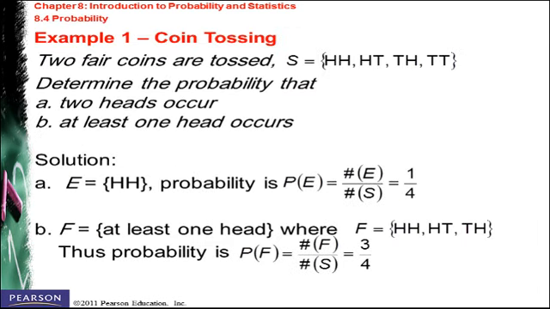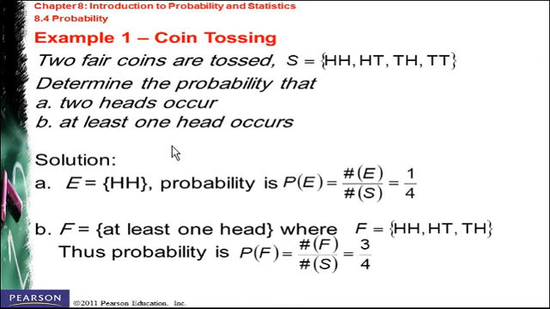Suppose we have 2 fair coins and they are tossed. The sample space is going to be head head, head tail, tail head, or tail tail. Determine the probability that 2 heads occur, and in part B, we need to find the probability that at least 1 head occurs.